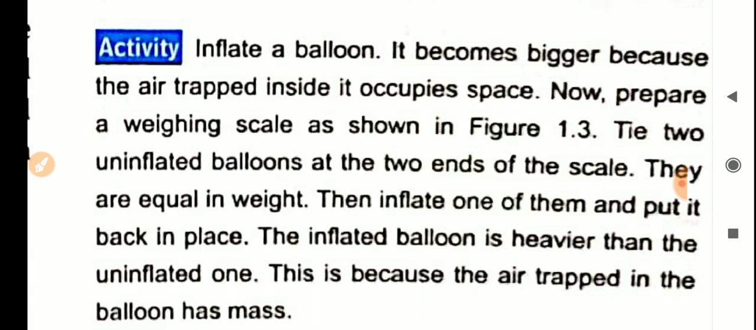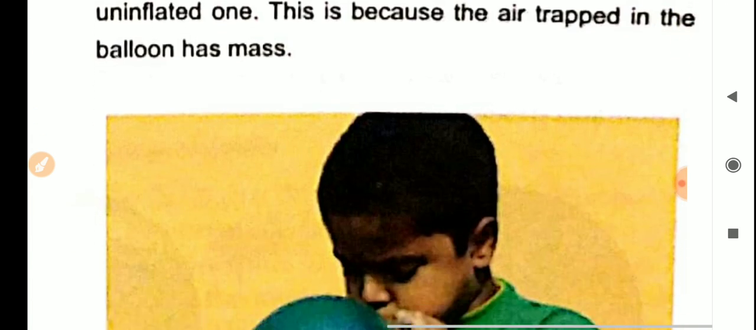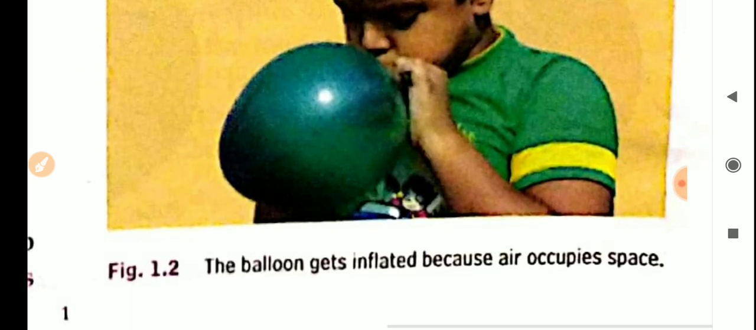Inflate a balloon, and it becomes bigger and bigger. Why is it becoming bigger? Because the air trapped inside it occupies space. It is occupying a space inside the balloon, right? As we inflate the balloon, it becomes bigger and bigger. So this proves that air occupies space. As the size of the balloon increases, it shows that air occupies space.